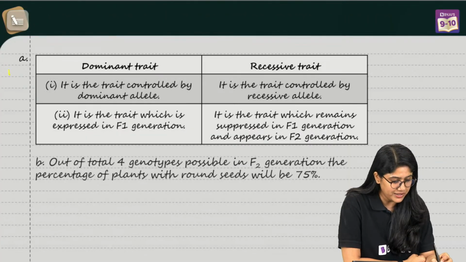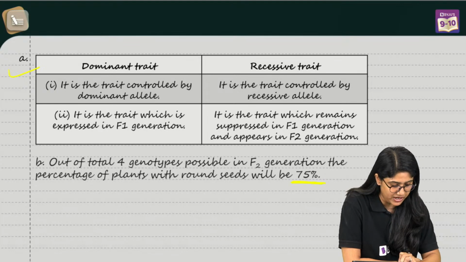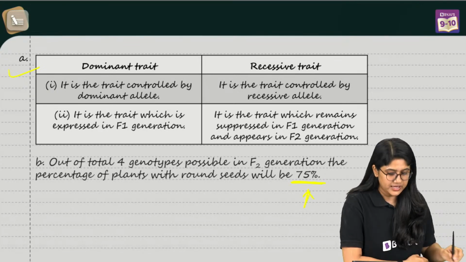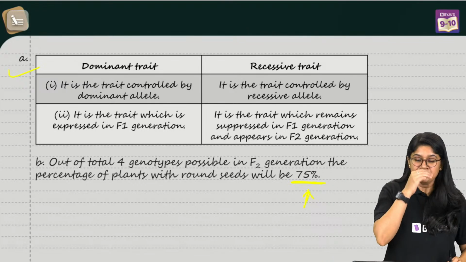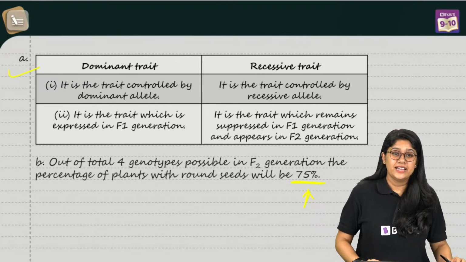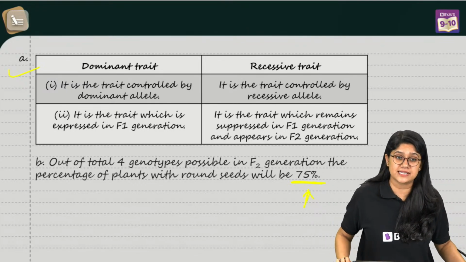Okay, here we go, everyone. So the dominating trait is this, and of course, the total percentage will be 75. Yes, are we clear? It's a very easy question. I hope that you got this answer.